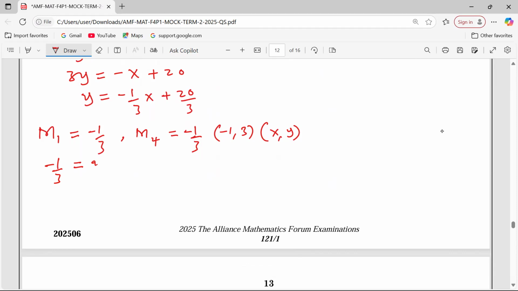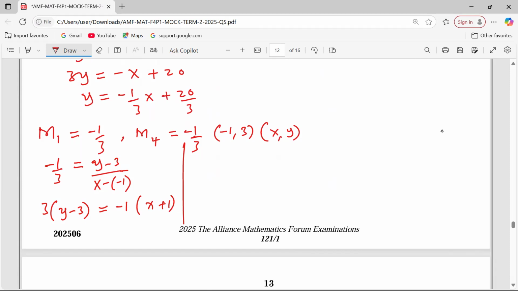Negative a third. Change in y, y minus 3. Change in x, x minus a negative 1. So we cross multiply: 3 goes with y minus 3, and the negative 1 goes with x plus 1. Plus 1 because x minus a negative.